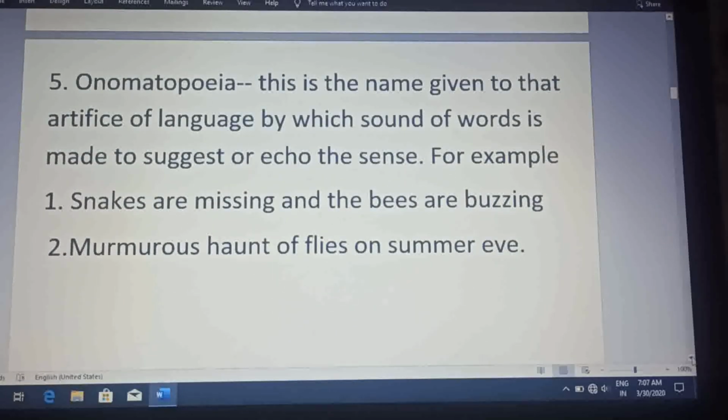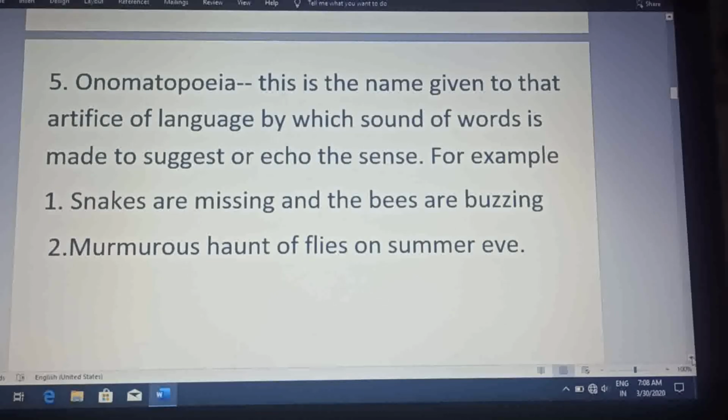Now the next is onomatopoeia. Onomatopoeia is another beautiful example of a figure of speech. Onomatopoeia is the name given to that artifice of language by which the sound of words is made to suggest or echo the sense. For example, snakes are hissing, not missing, sorry, there is a mistake. Snakes are hissing and the bees are buzzing.